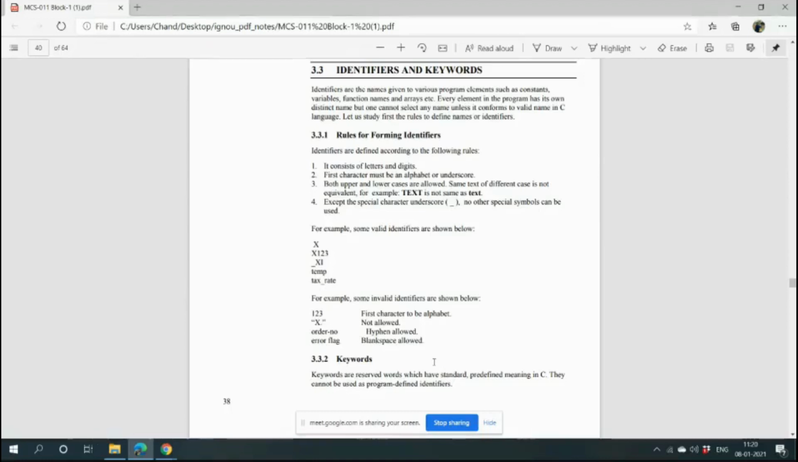Both upper and lower cases are allowed. Text of different case is not equivalent. For example, suppose you have defined the variable with capital letters TEXT, it will not be the same as small letter text.